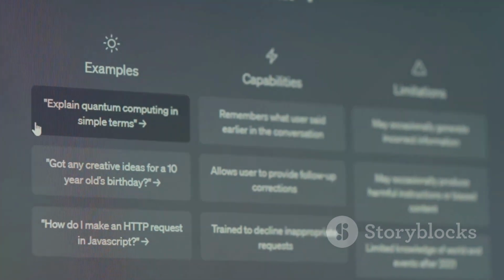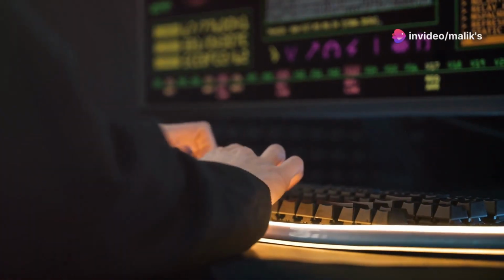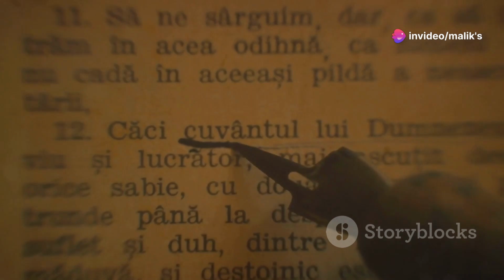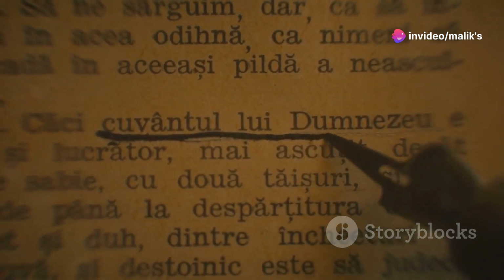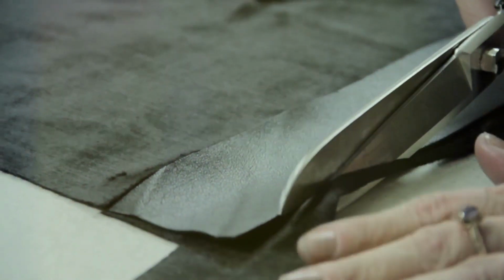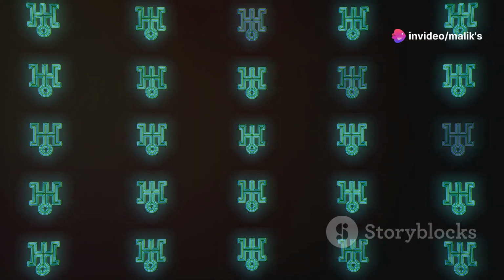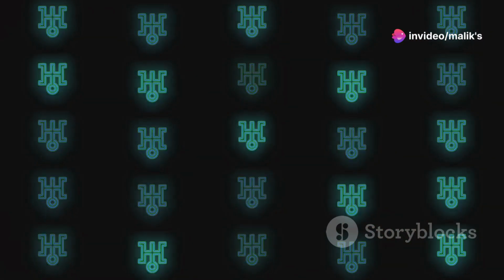Breaking down language tokenization in GPT. At its core, GPT works with text, but before it can process language, it needs to break it down into smaller, more manageable units. This is where tokenization comes in. Imagine cutting a sentence into individual words and punctuation marks. That's essentially what tokenization does. It divides text into these basic building blocks called tokens, which GPT can then understand and process.